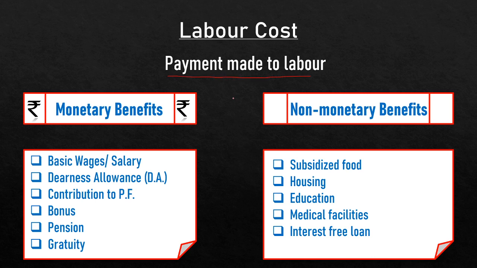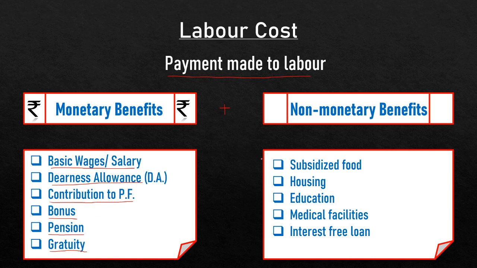Now labor cost comprises two kinds of benefits. One is monetary benefits, that is, payment made in the form of money, and another is non-monetary benefits, that is, facilities provided to employees and workers by the company. Monetary benefits include basic wages and salary, dearness allowance, that is DA, the employer's contribution to the employees' provident fund, bonus paid to the labor, pension after retirement, and gratuity at the time of retirement. These are the benefits paid by the company to the labor in money form, or monetary benefits.